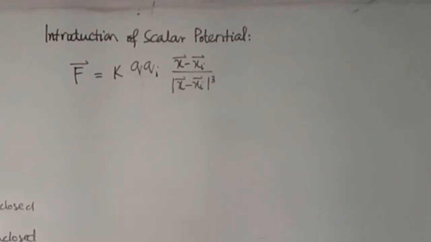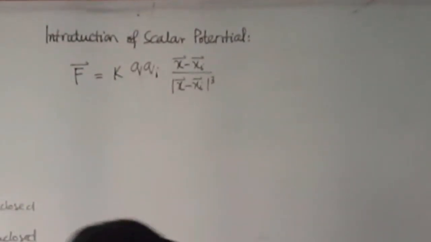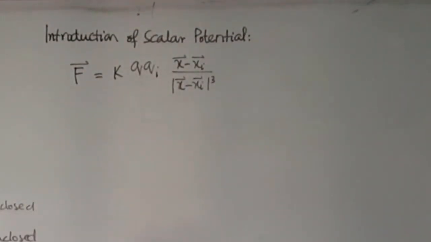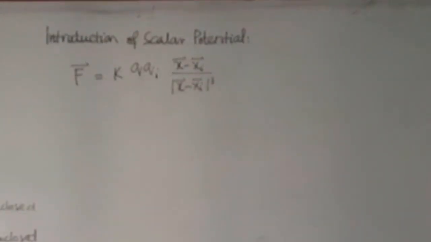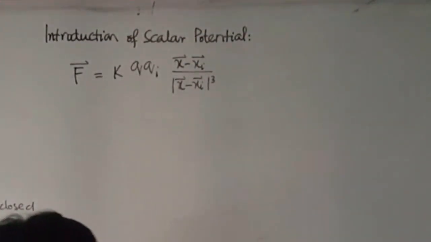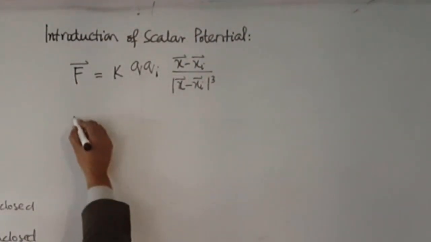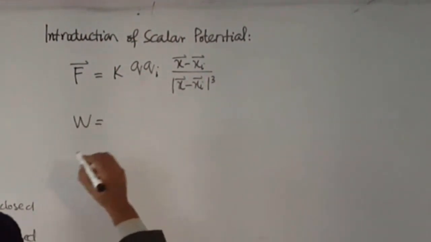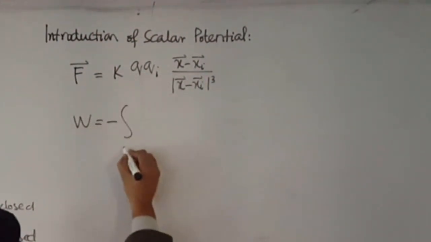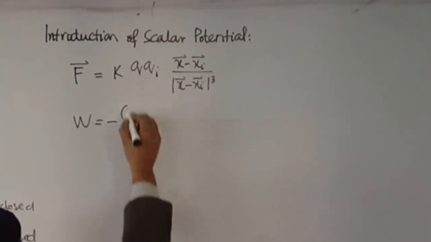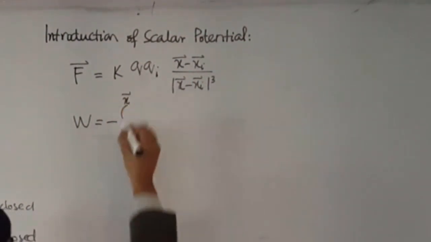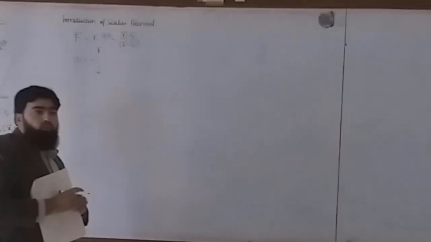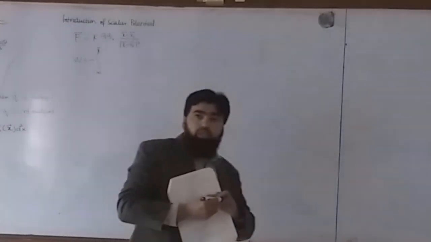And the work done to bring the test charge from infinity to some observation point X, this work is equal to minus the integral from infinity to some observation point X. Why am I writing minus?